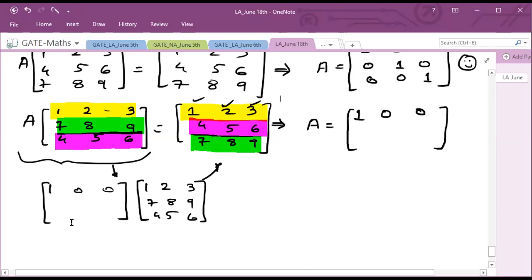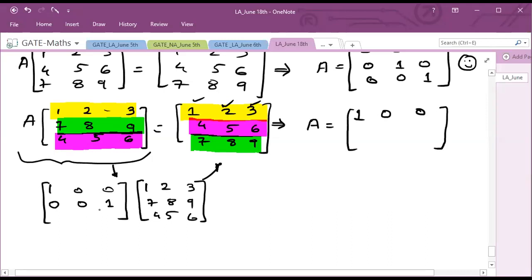Okay, let's go. In a similar way, if I find the second row of A, understand, so if I find the second row of A, here this 7 8 9 is becoming the third row. So if I multiply this 7 8 9, this element will come to the third row. So if I'm taking our second row, instead of 0 1 0, which was your 0 1 0, I'm changing it. So instead of 0 1 0, I'm taking 0 0 1.